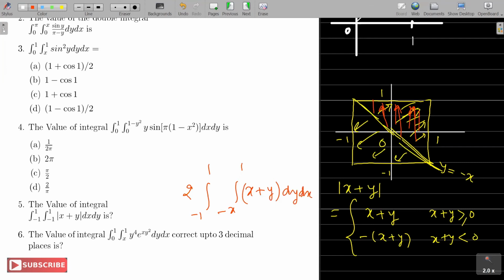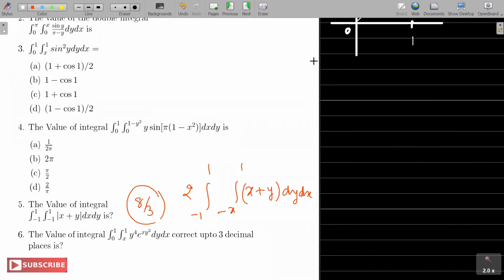That you can work out quickly. Is that clear? So maybe if you are getting the answer as 4, I think you have made the mistake of taking 4 times that in the first quadrant. That must be the mistake. Complete it quickly and we can go to the next problem then.